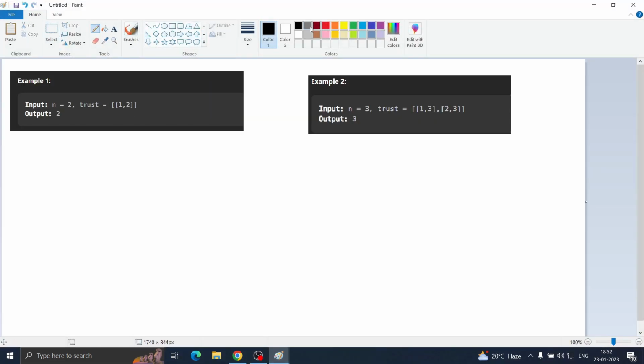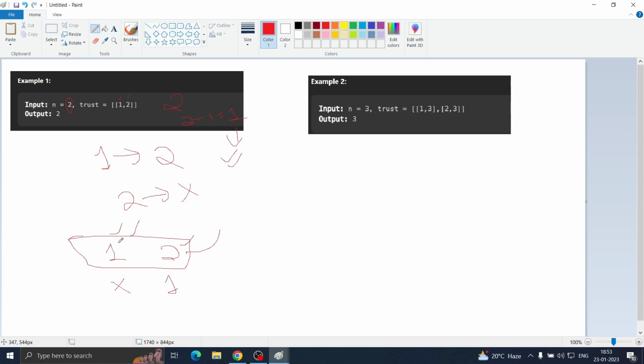In the first example, what are they saying? They are saying this A element is trusting B. So 1 trusts 2, but 2 doesn't trust anyone. The number of people is 2, so 2 minus 1 is equal to 1. So 1 person should trust the town judge according to this condition, and 2 is trusted by 1, and 1 is trusted by no one. So who can be the judge? 2 can be the judge because it is trusted by everyone else, and 2 doesn't trust anyone, and those are the conditions for the town judge. That's why 2 is the answer in this case.